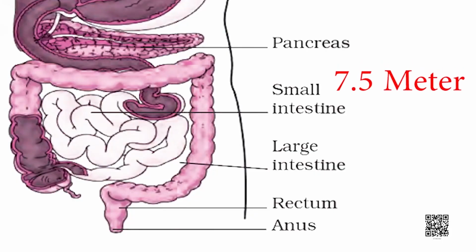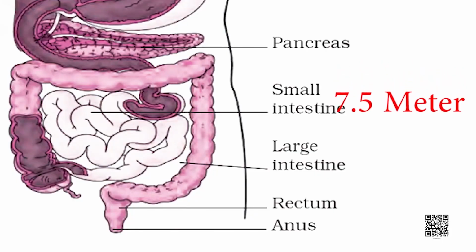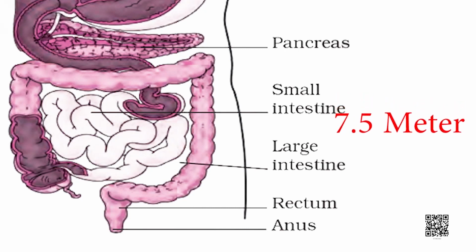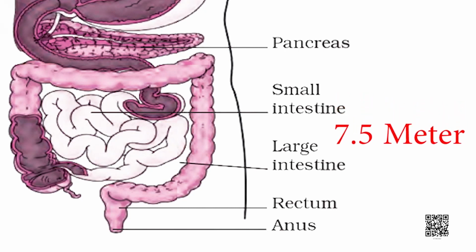You know, the small intestine is 7.5 meters in length. That is almost the length of an elephant from the trunk to the tail. But we are fashioned in such a way that this small intestine is coiled into our body. This small intestine receives secretive juices from our liver and from the pancreas and processes the food.